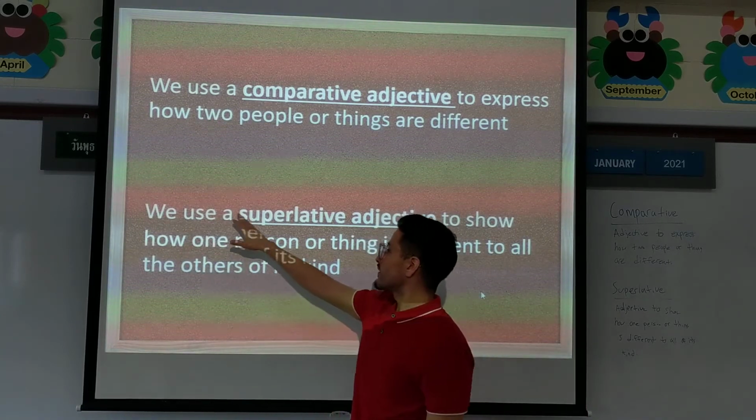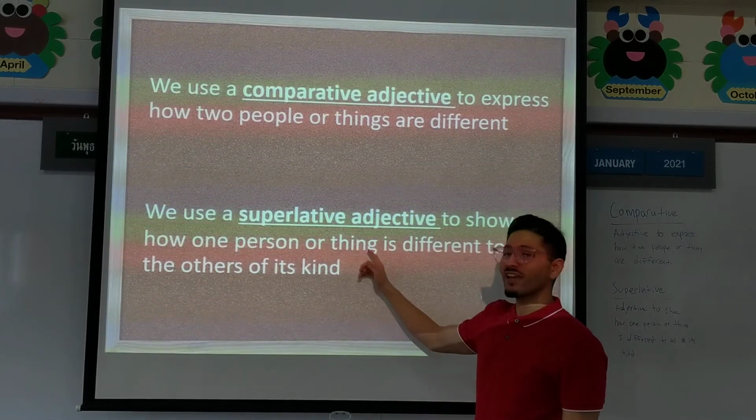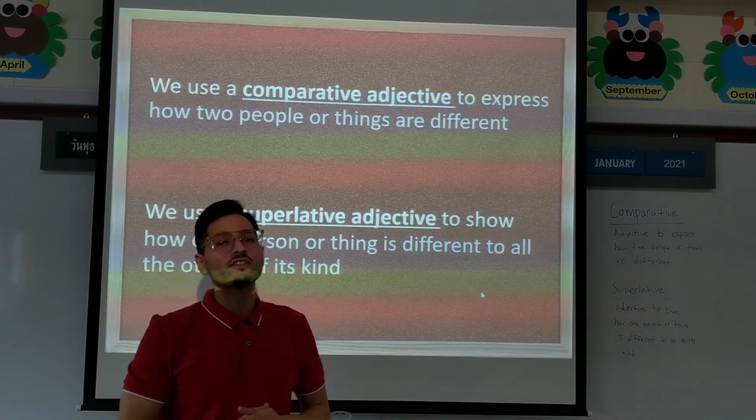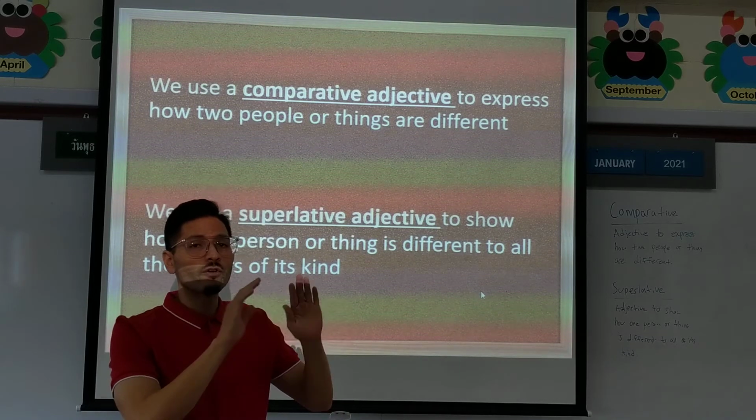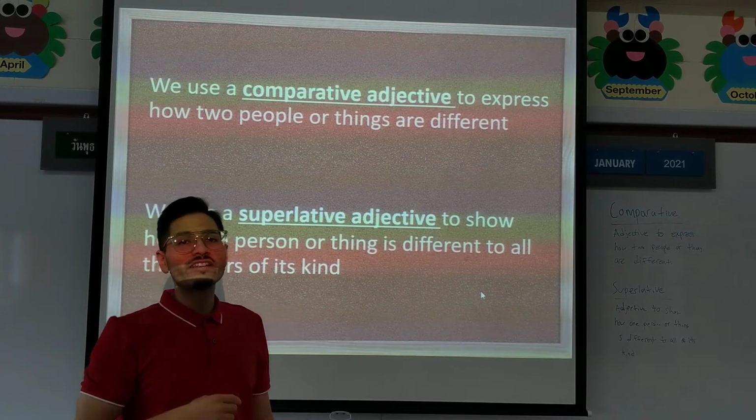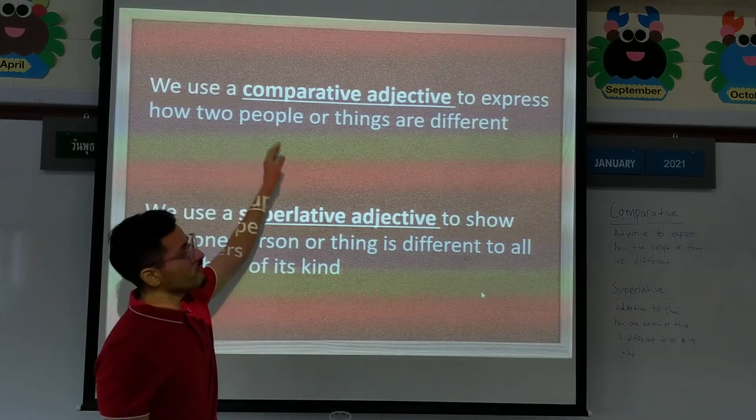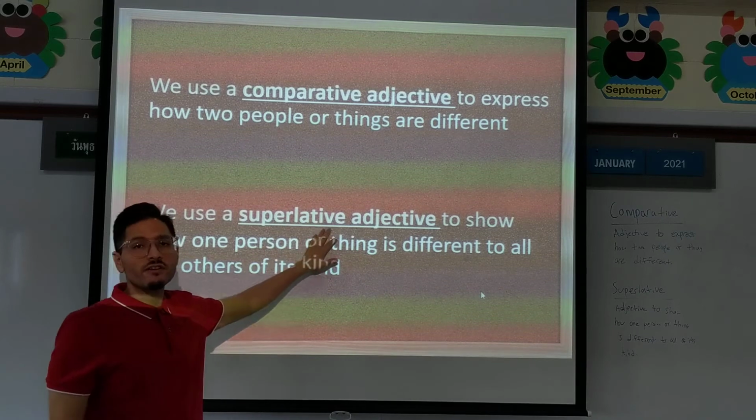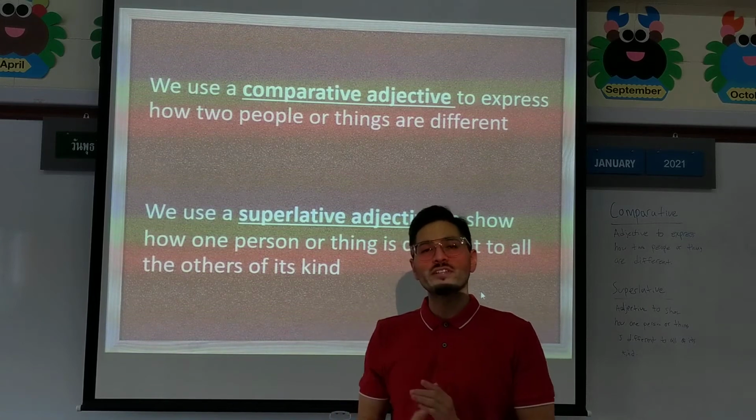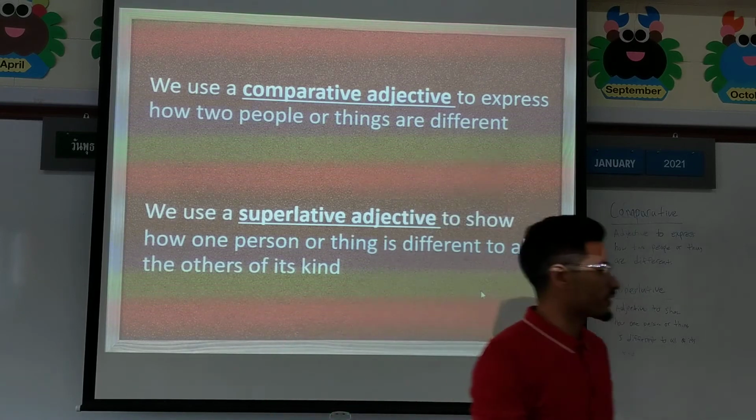Now when do we use superlative adjective? To show how one person or thing is different to all of its kind. So if I say, who is the tallest in my family? So now we're doing everybody, but we have to choose one person. If I say, what is the fastest animal? Out of all the animals, who is the fastest? So comparative is between two people. Superlative is between all of the things or people. Okay? So I'm going to show you some examples, and then we're going to choose the right answer, okay? And then you'll see how it works.